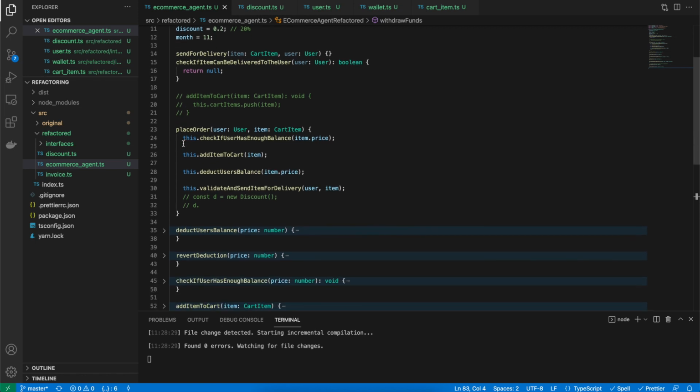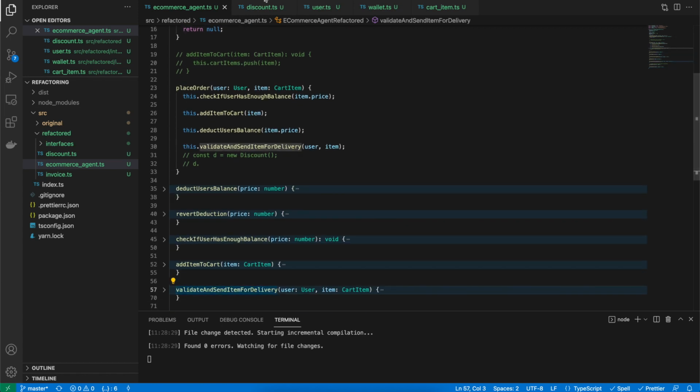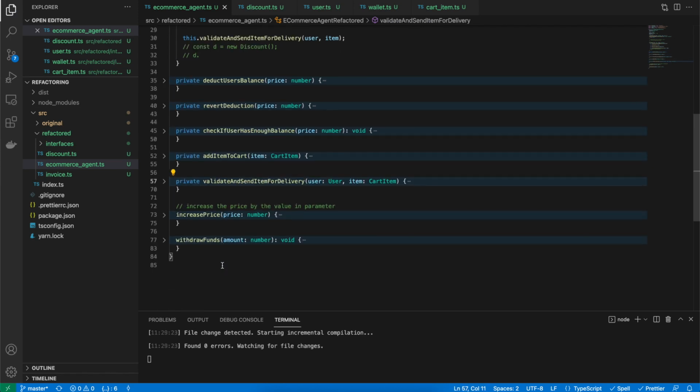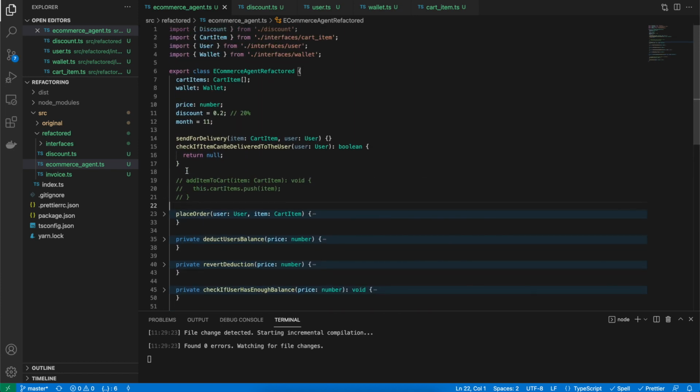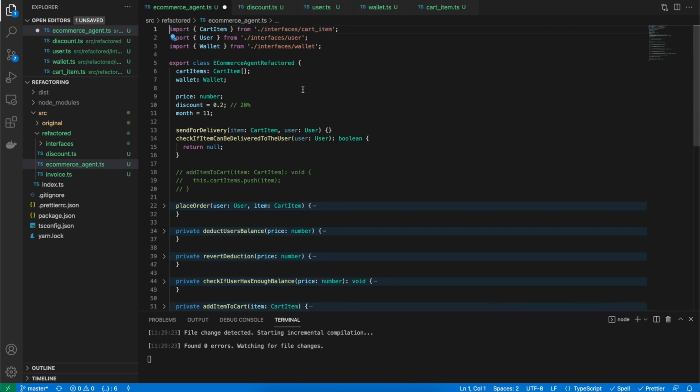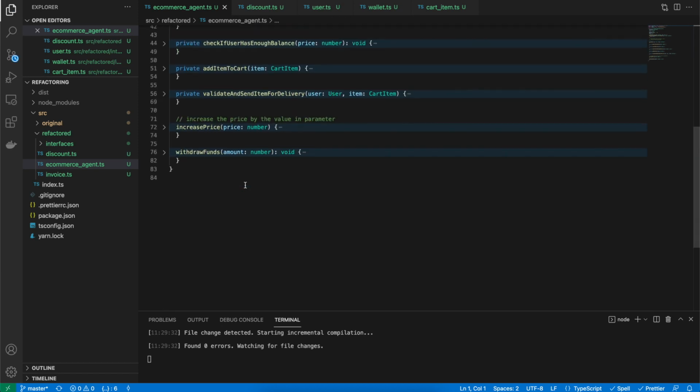We can also privatize a couple of functions here. For example, these functions, just the way we did it in discount, make sense because they are used by the place order method only. So I'm going to make them private. Perfect. So now they can only be used by this method. Amazing. So now this e-commerce class looks much better.